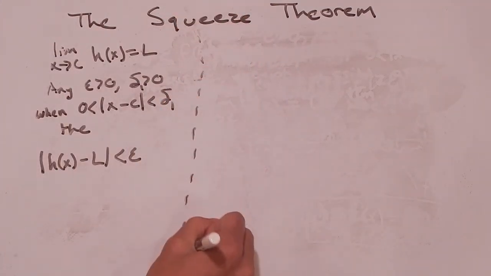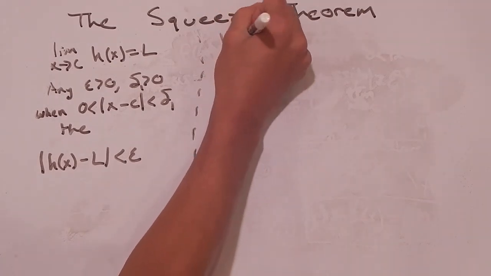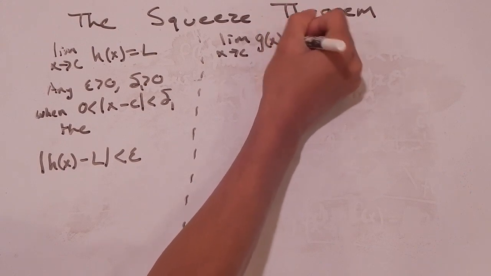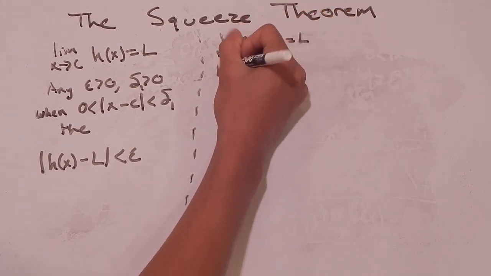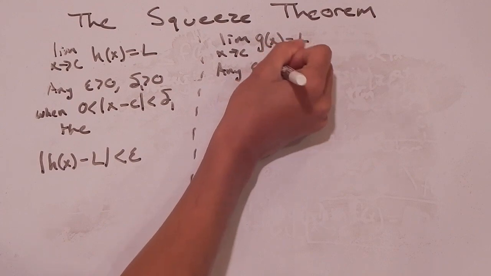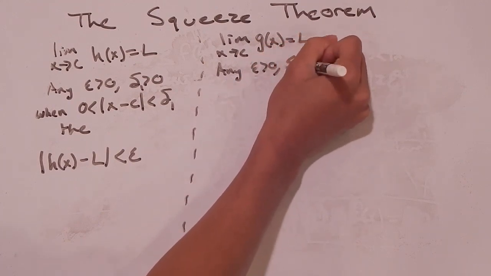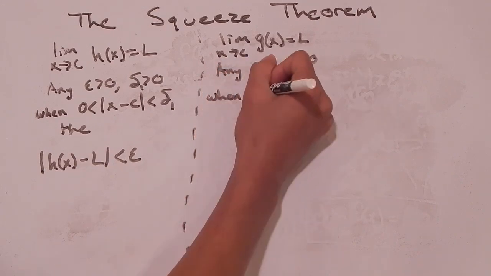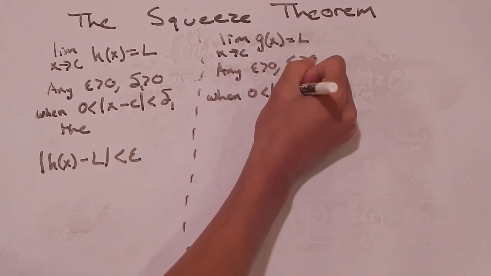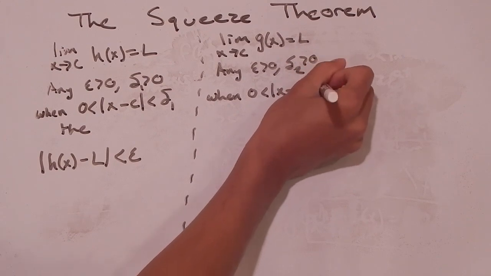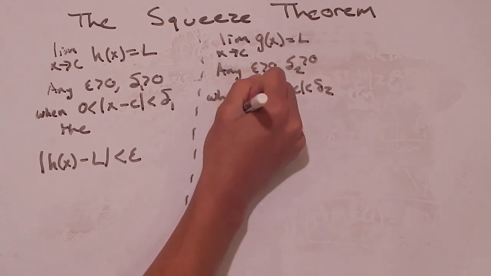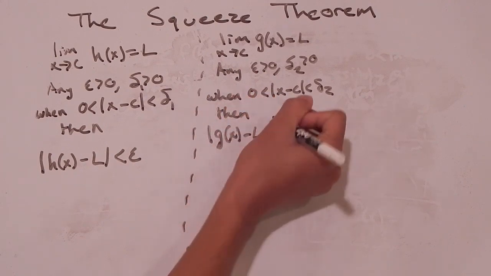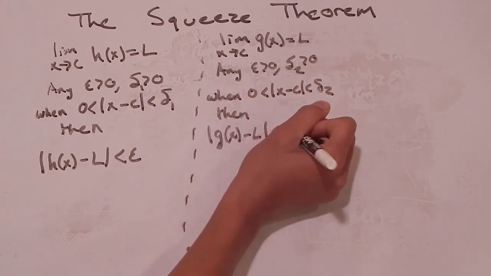So now we also know that the limit as x goes to c of g of x is equal to L. So for any epsilon greater than 0, there's a delta greater than 0, and I'm going to call this delta 2 greater than 0, such that when 0 is less than the absolute value of x minus c, which is less than delta 2, then the absolute value of g of x minus L is less than epsilon.